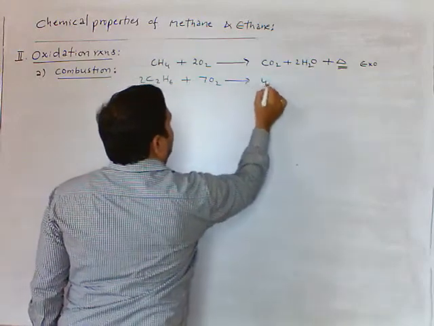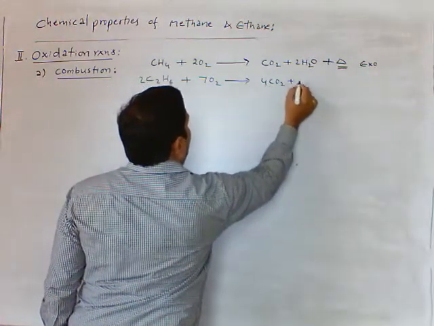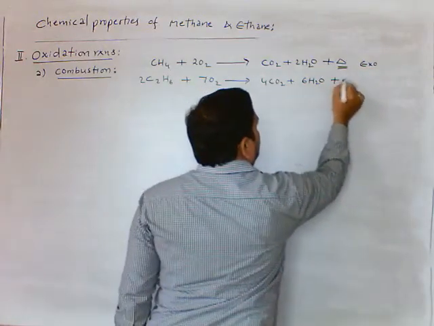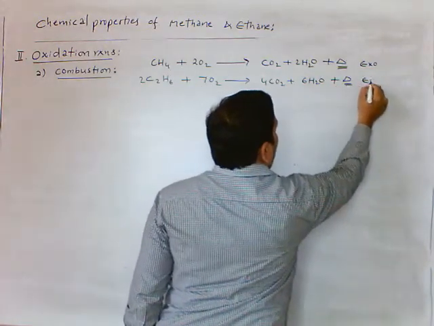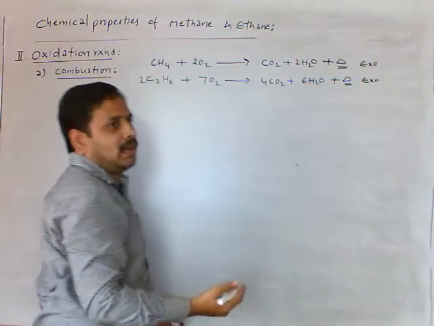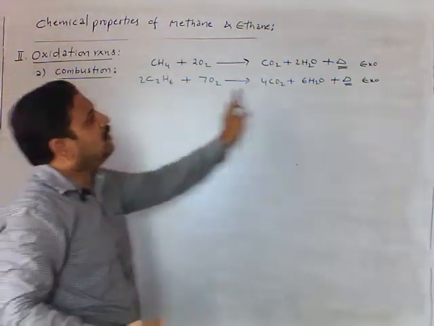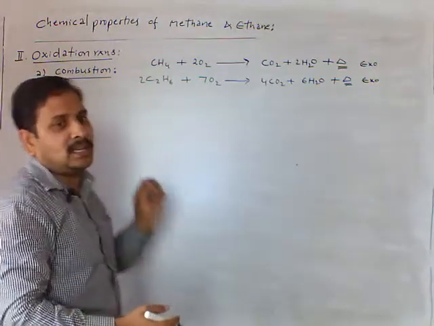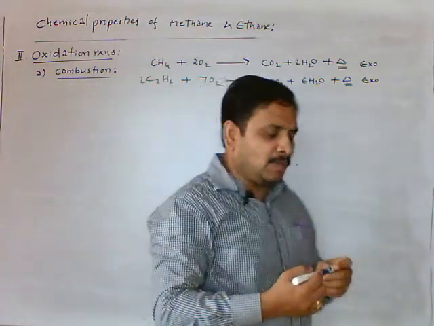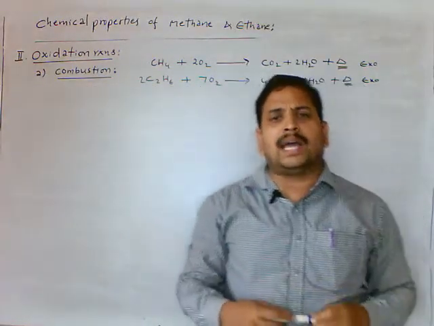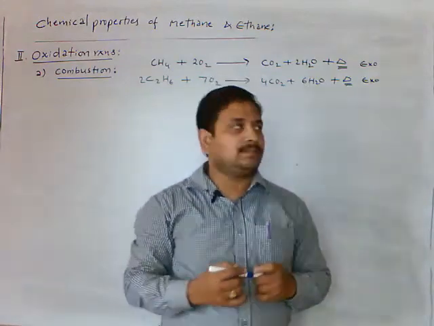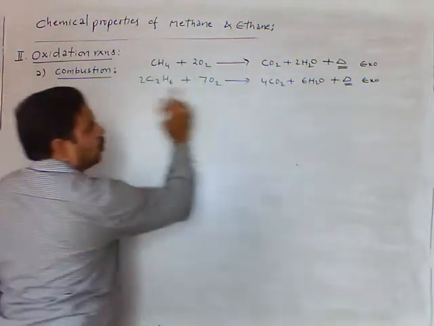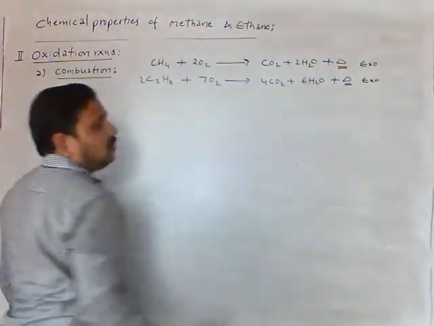We get 4CO2 plus 6H2O plus delta. This is also exothermic reaction. Why? Because here heat energy is released. Hydrocarbons upon combustion give carbon dioxide and water. So here in complete combustion, the products are carbon dioxide and water.